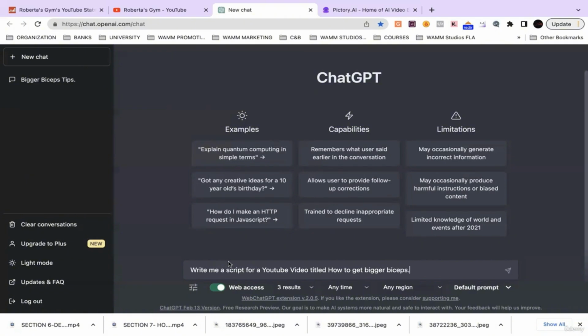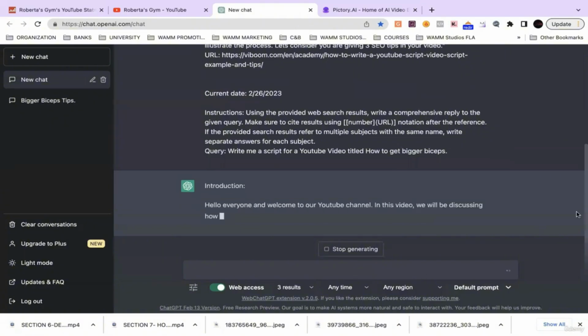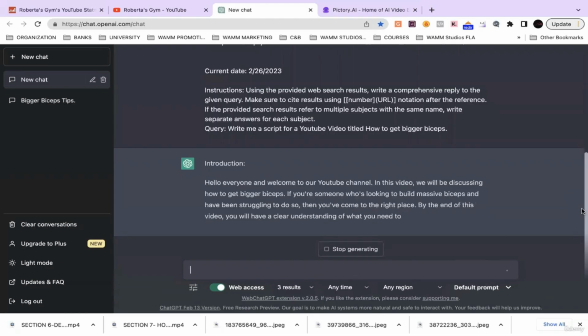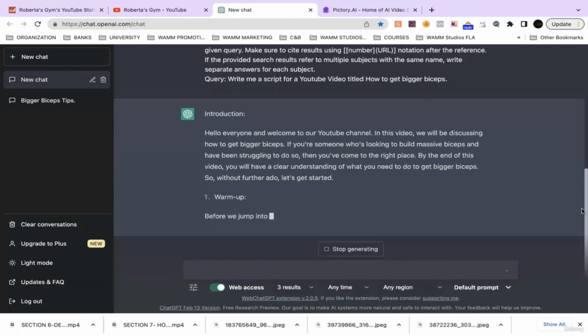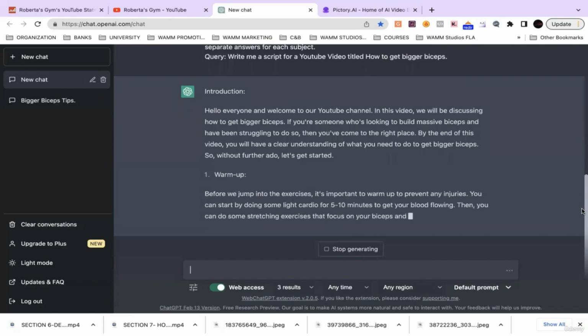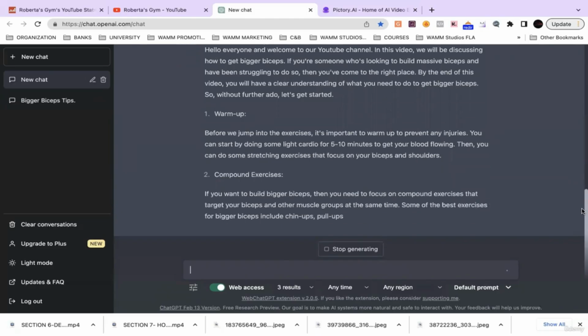Biceps. I'm glad that happened, because now what I should have done is copy and paste it, so that if it happened again, I can just paste it. Write me a script for a YouTube video titled How to Get Bigger Biceps. There we go. Let's get it. So with ChatGPT able to kick out a whole script for us, how much time does that save us?